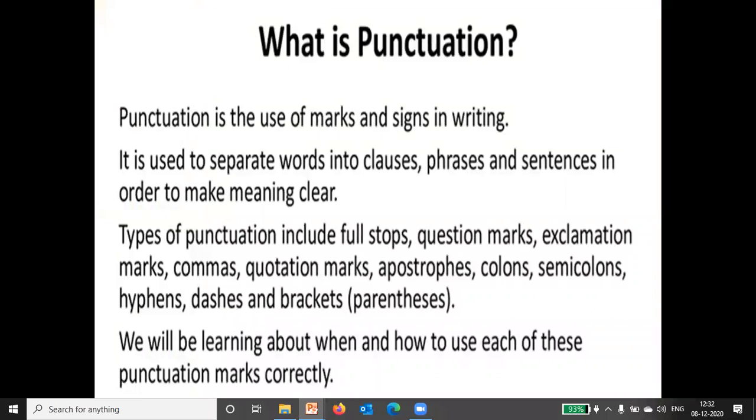Now, what is punctuation? Punctuation is the use of marks and signs in writing, and it is used to separate words into clauses, phrases, and sentences in order to make the meaning of that sentence clear. Different types of punctuation marks are full stops, question marks, exclamation marks, commas, quotation marks, apostrophes, colons, semicolons, hyphens, dashes, and brackets. So, we will be learning about when and how to use each of these punctuation marks correctly.